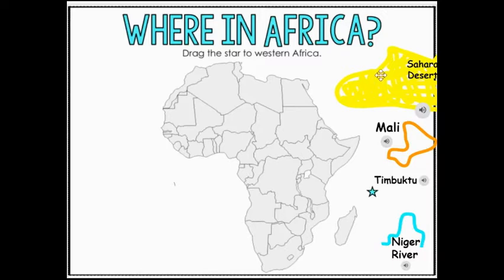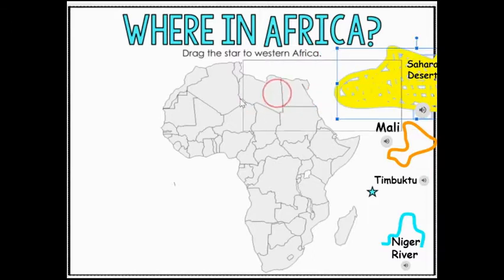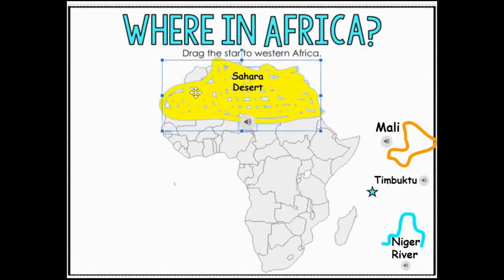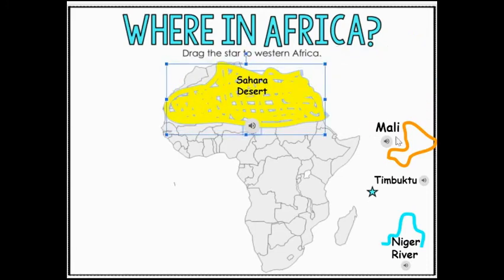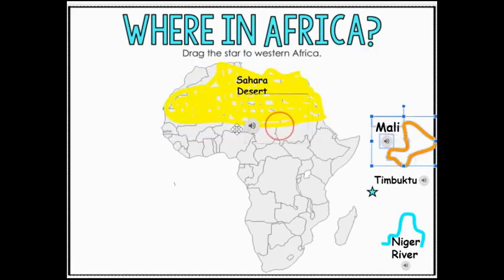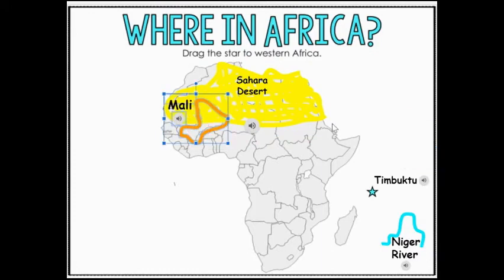You should have completed this sort last time, but we're just going to do it together again to refresh our memory. In Africa and in Mali, we've got some important features. We've got the Sahara Desert. Okay, and here's the country of Mali. I'm going to move that over. You can see from right here that the Sahara Desert is half of the country of Mali. So it takes up about half of it. Half of the land of Mali is desert.